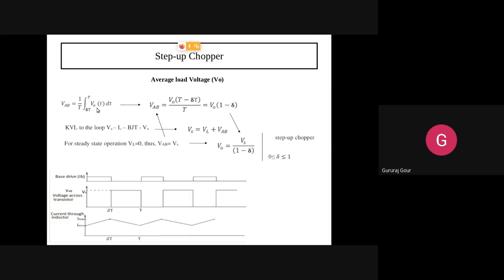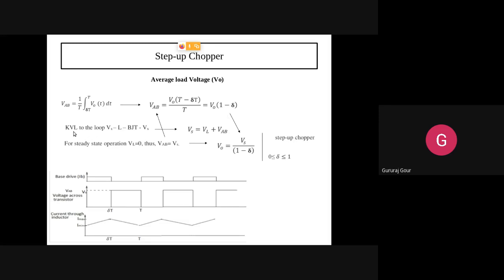Now try to integrate this. V0 with respect to t, which is a dependent variable on time. Apply the limits here, T minus δT. So if you integrate and simplify, you get V0 times (T minus δT) divided by T. Now take T inside and divide each term in the bracket by T. T by T means 1, minus δT by T, and δT by T is again δ. Means we are getting the output voltage VAB equal to V0 times (1 minus δ).